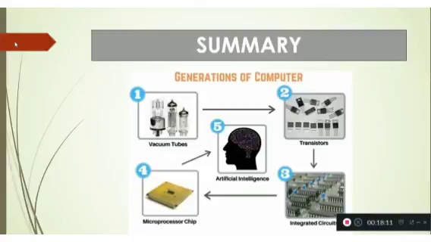Coming to the fifth generation, it starts from 1980 to the current time, and the main technology used in computers is ULSI and AI software and parallel processing hardware.